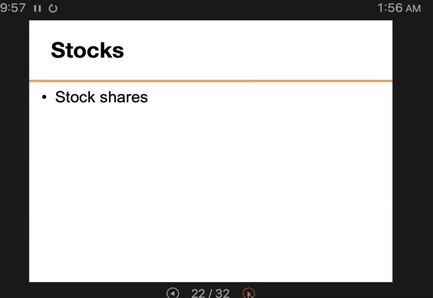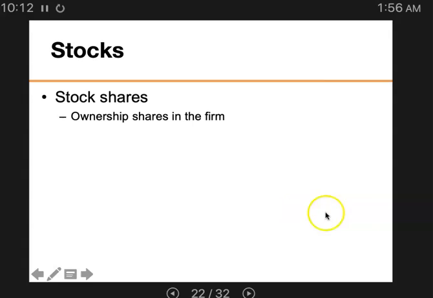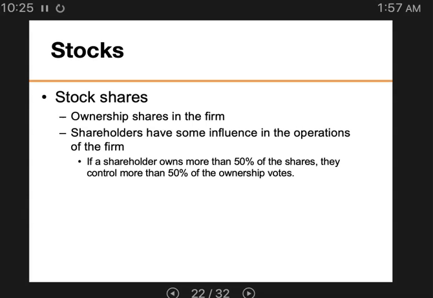But if these bills are unpaid, meaning the firm defaults on its bonds, the owners of the firm may need to declare bankruptcy and lose the firm altogether. But with stocks, the owner can sell shares of the firm to others and move forward without the burden of debt from bonds. So basically, they are ownership shares in the firm, and the shareholders have some influence in the operations of the firm.